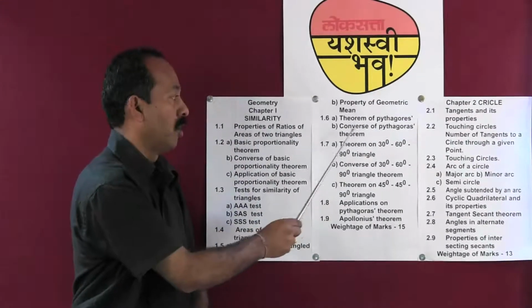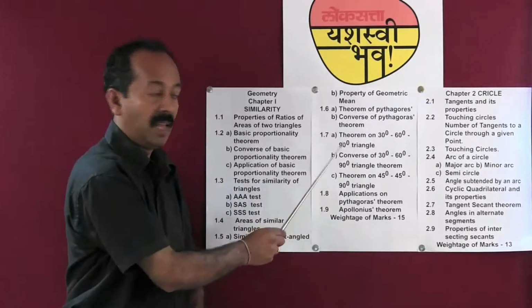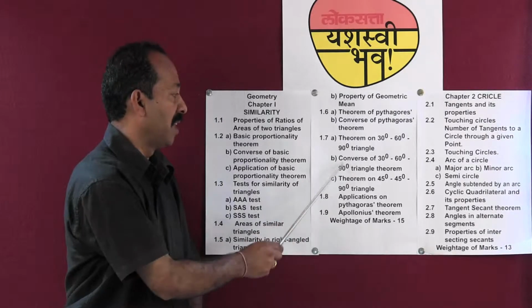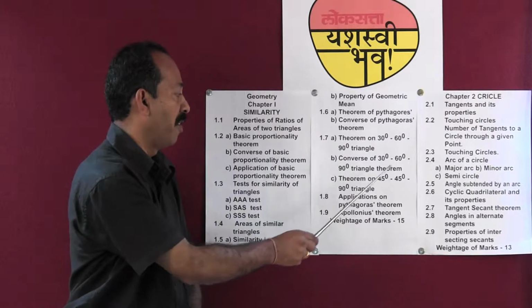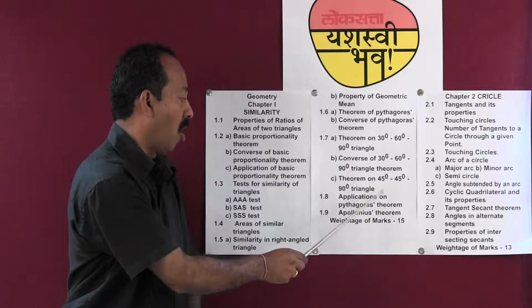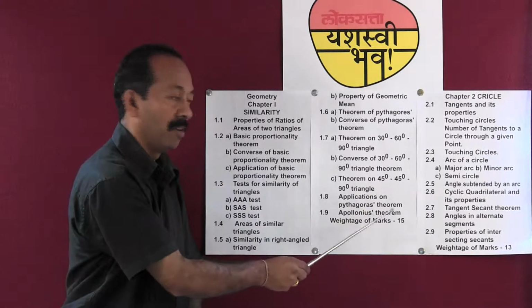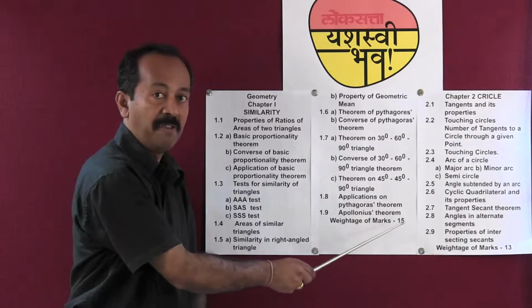Converse of Pythagoras theorem. Theorem on 30-60-90 triangle. Converse of 30-60-90 triangle theorem. Theorem on 45-45-90 triangle. Applications of Pythagoras theorem, Apollonius theorem, and the weightage of marks for this particular chapter is 50.